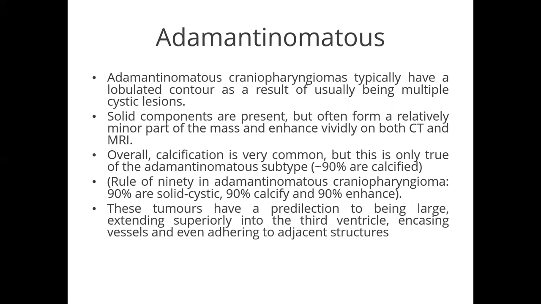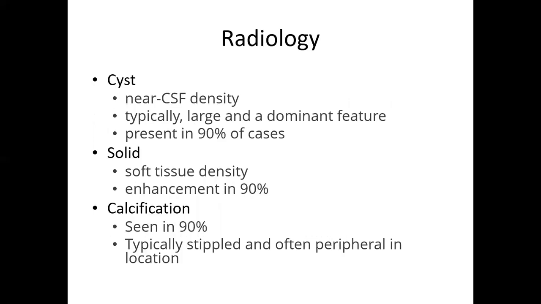They have a predilection for being large, extending superiorly into the third ventricle, encasing the vessels, and even adhering to adjacent structures. On radiology, the cystic component near CSF density is typically large and dominant. Solid soft tissue enhances in 90%, and calcification is in 90%, typically stippled and very typically peripheral in location.